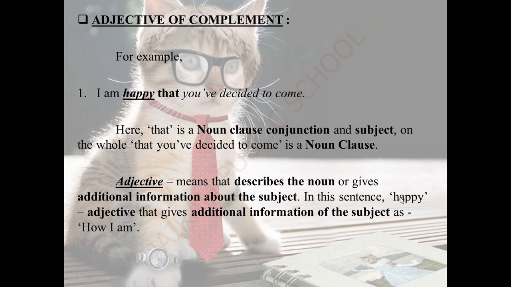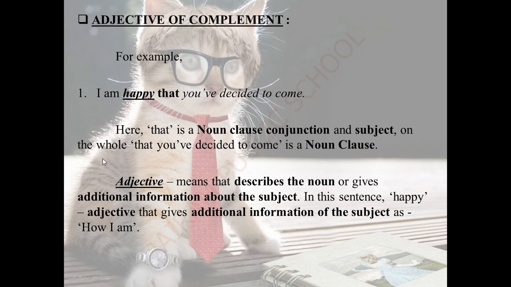Happy is an adjective which gives additional information to the subject. How am I? I am very happy. So happy is an adjective that acts as an adjective complement for the noun class.